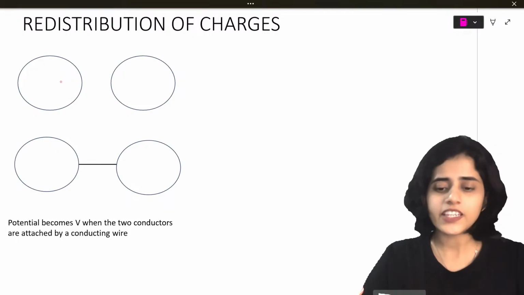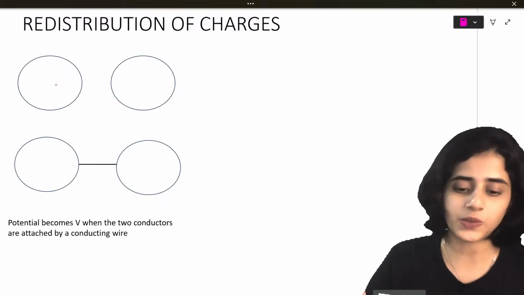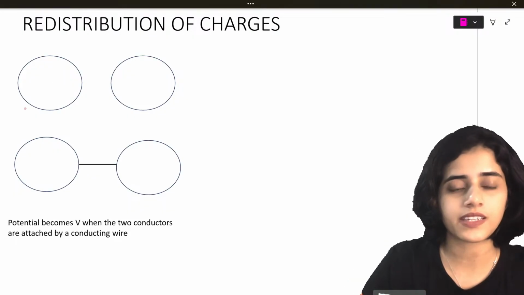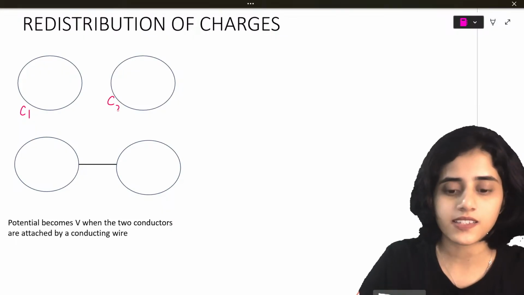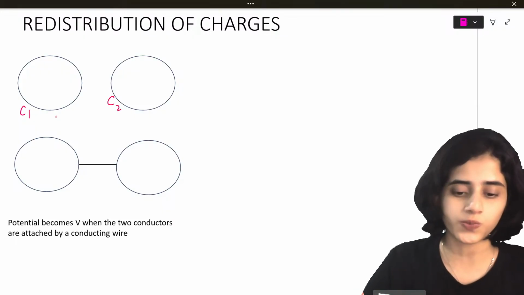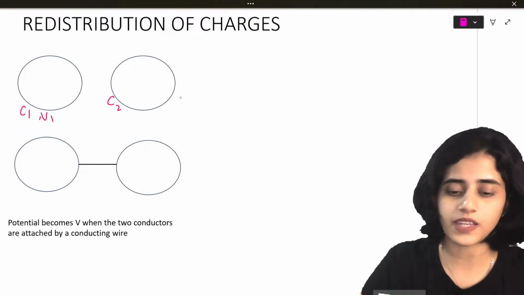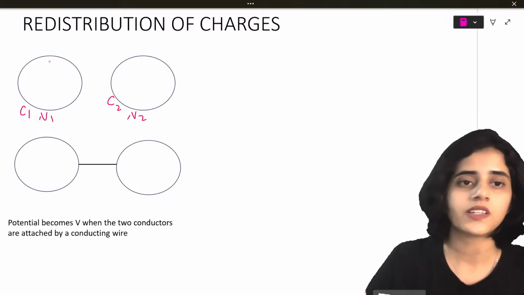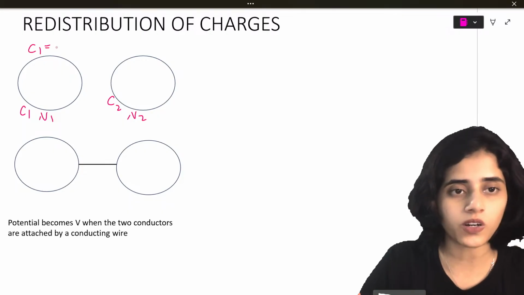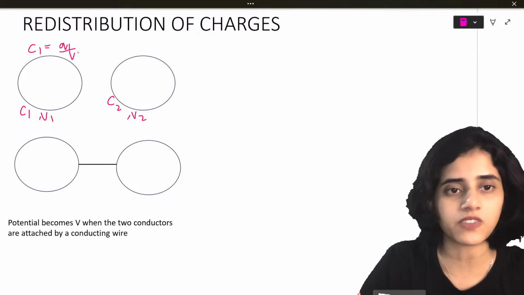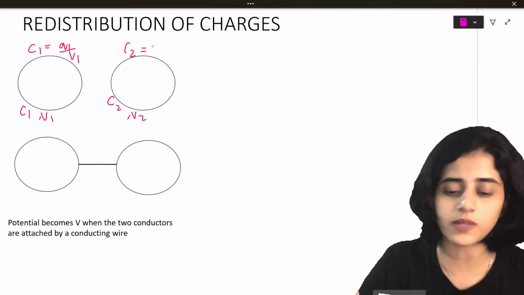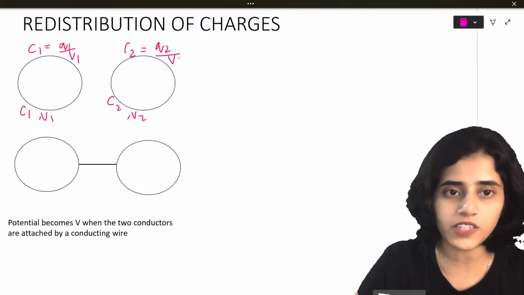So, initially these are two conductors. The first conductor has a capacitance of C1. The second conductor has a capacitance of C2. This has a potential of V1 and this has a potential of V2. So C1 will be Q1 by V1 and C2 will be Q2 by V2.